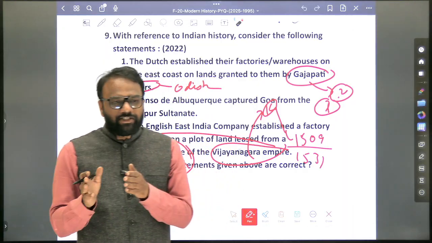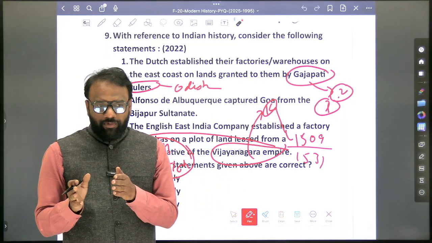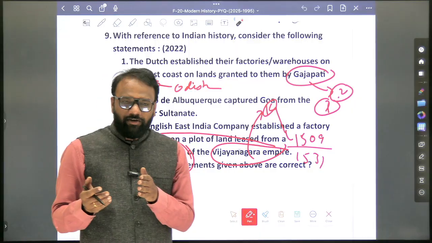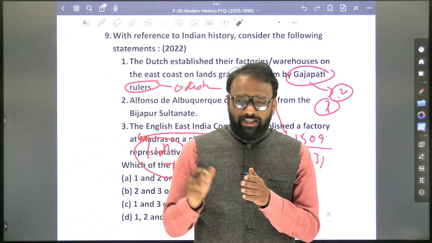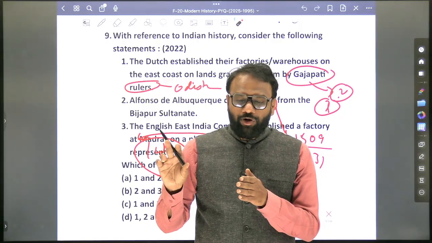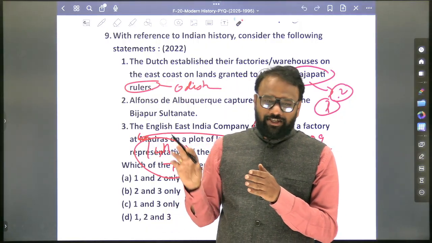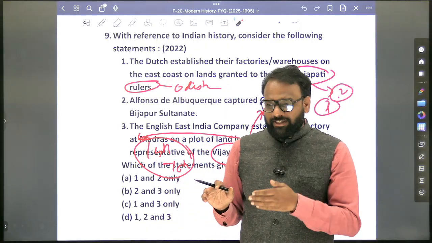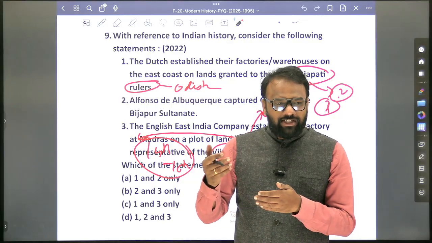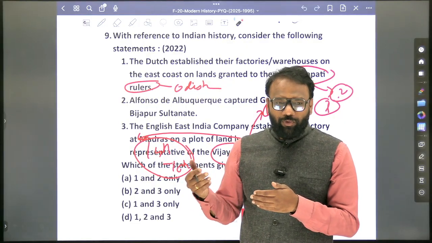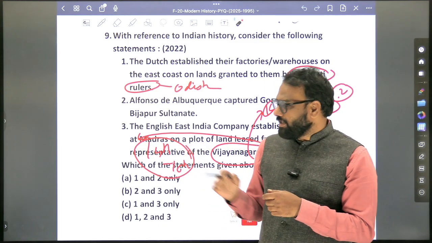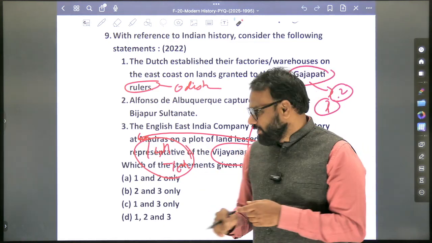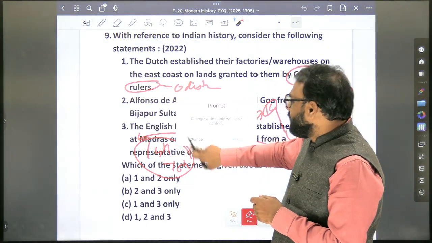Who was the greatest Vijayanagara ruler? Krishnadevaraya. Second, Devaraya 2 or Devaraya 1? Devaraya 2. Devaraya 2 belonged to which Vijayanagara sub-dynasty? Which are the 4 dynasties? Sangama, Saluva, Tuluva, Aravidu. Krishnadevaraya belonged to Tuluva. Next, Devaraya 2? Sangama. So just out of curiosity, again, you will revise those things as well.